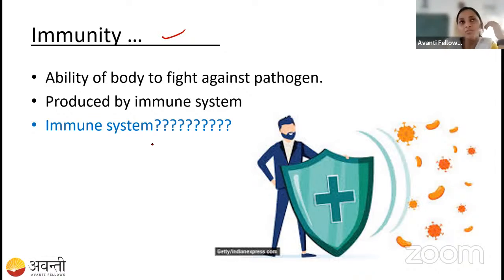So the ability of the body to fight against the pathogen is called immunity. It is produced by the immune system. You see, our country is protected by our soldiers, right? Yes. Like that, our body is protected by our immune system. The immune system acts as a soldier to our body.